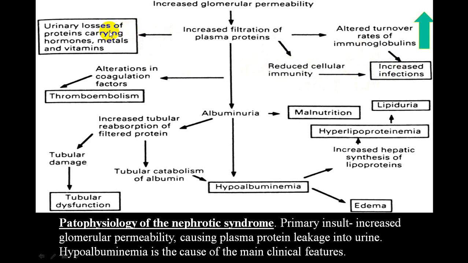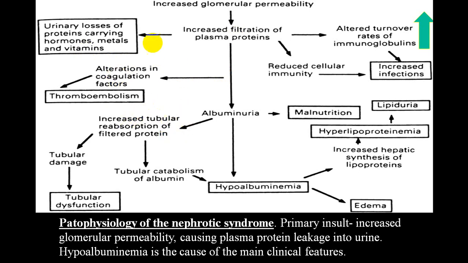Because of urinary loss of proteins, the proteins which carry hormones, metals and vitamins are decreased. Because of decreased protein level, there is alteration in the coagulation factors. I have already shown you in the previous slides that there is increased production of certain materials like protein C, protein S, etc., which increases the chance of thromboembolism.